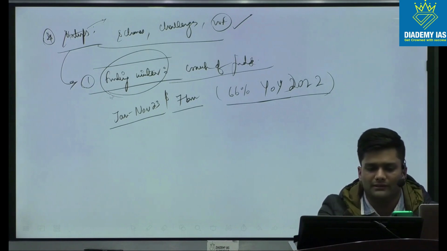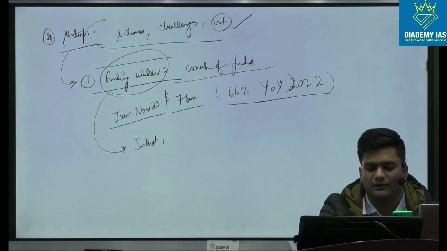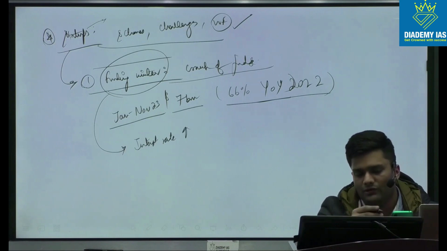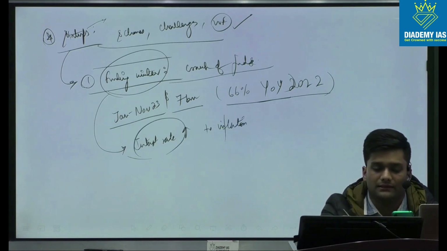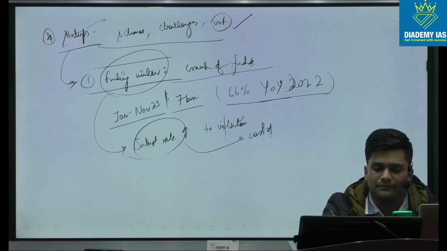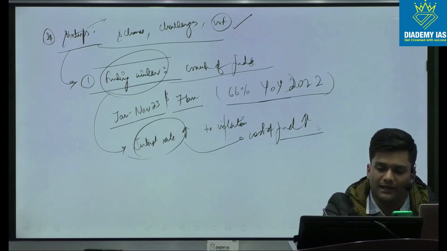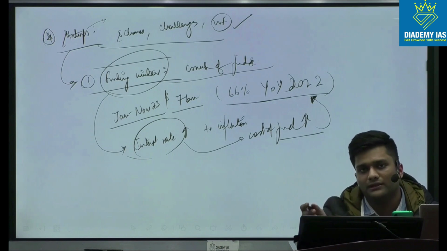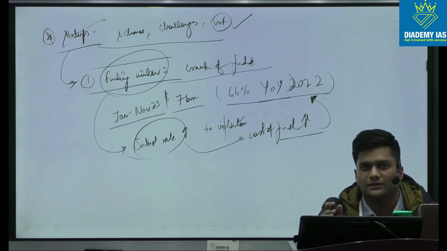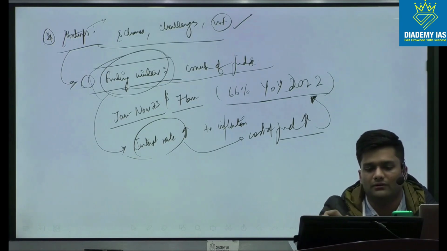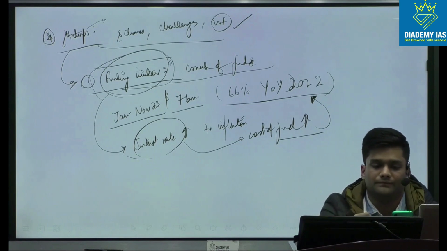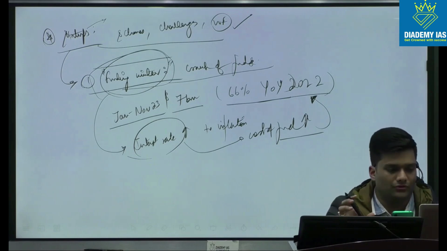attributed to multiple factors, I think. One could be we are seeing interest rates rising generally over the past 2 years to tackle inflation. So when interest rates rise, the cost of funds increases. Because of that, the investors are now more cautious in investing in startups. They are also accounting for some corporate governance issues, say in Byju's, etc. So because of multiple reasons, they are facing the issue of funding winter. Their funds are getting frozen.